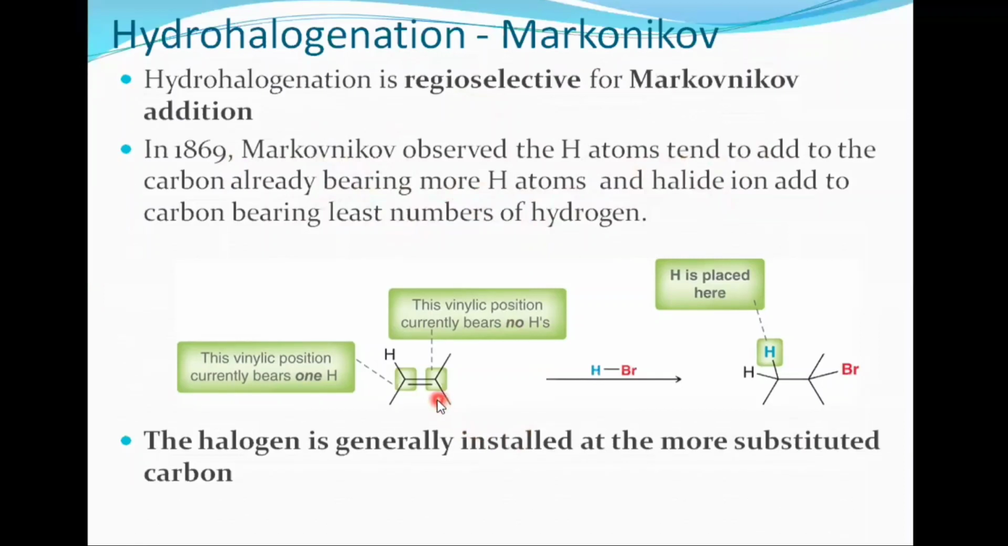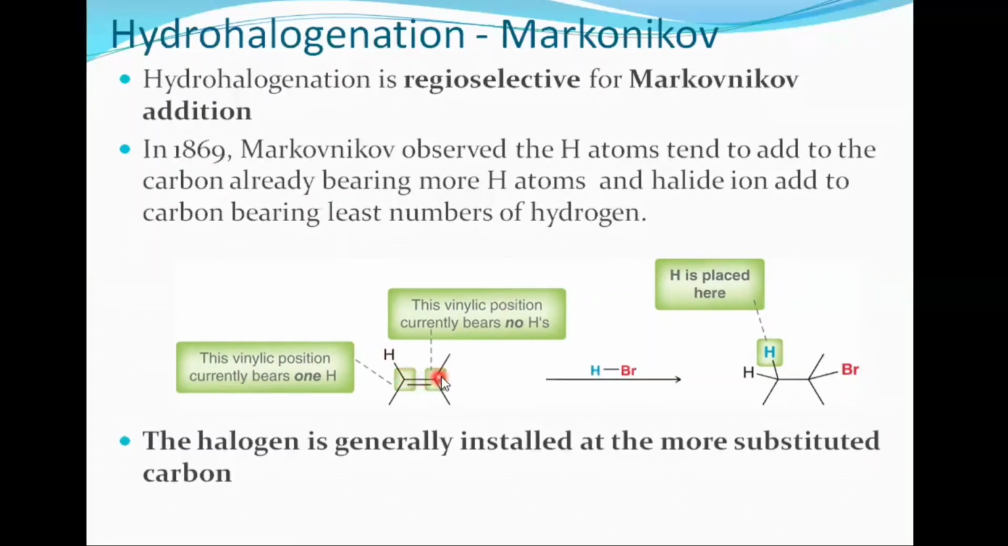Let's discuss. This is an alkene. This double bond carbon contains one hydrogen, while the other carbon contains no hydrogen. So when we add hydrogen bromide to it, the hydrogen will add to that carbon which contains the greater number of hydrogen atoms. So hydrogen will add here. As a result, a tertiary carbocation will form here. In the second step, the bromide ion will attack there. As a result, we will get this product.